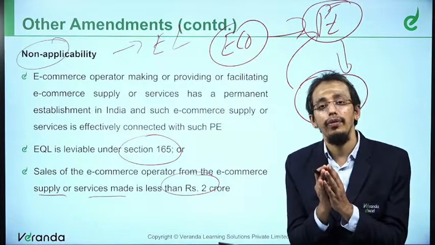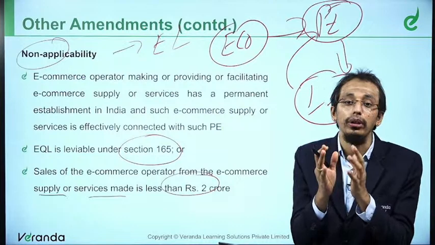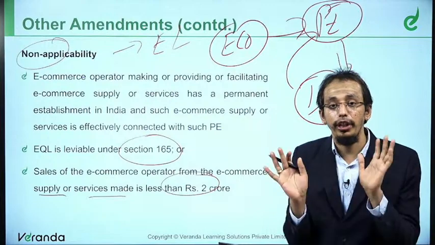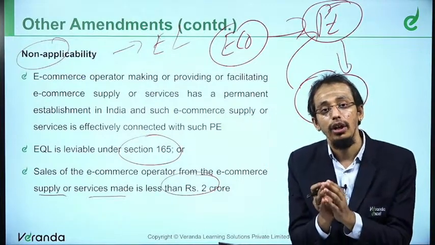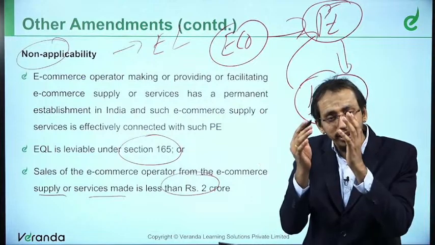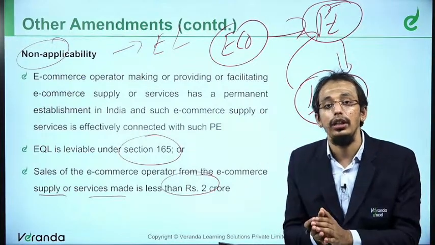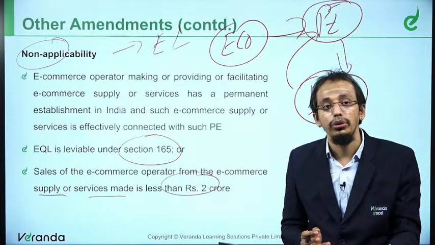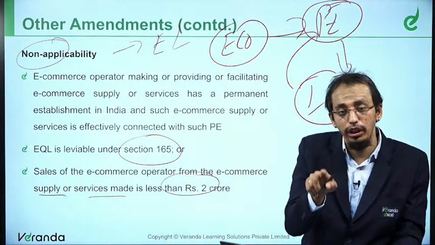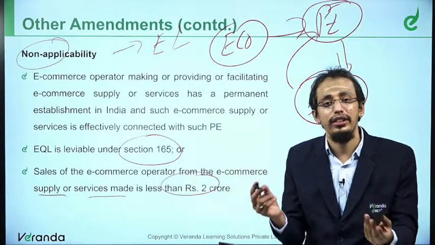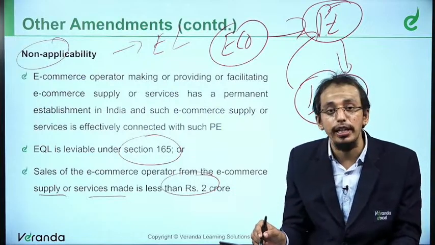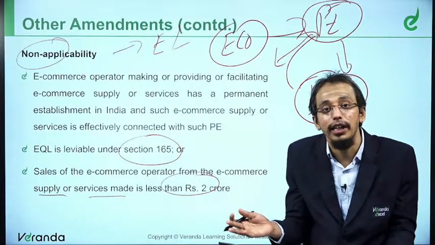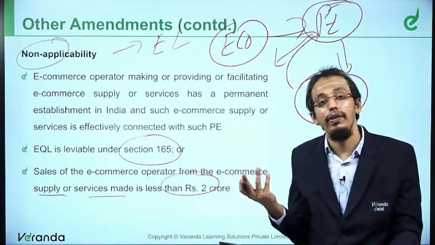Why is there an equalization levy? Equalization levy is applicable because there are people who earn money using some kind of resources in India, but they don't pay taxes. Why don't they pay taxes? Because they are located outside India, and for some reasons they don't pay taxes. Therefore, equalization levy has been brought in. So it is applicable only if you are a non-resident, because a resident will anyway be paying taxes. If the non-resident has a PE, then anyway they will be paying taxes. Because you are paying taxes, equalization levy will not be applicable.